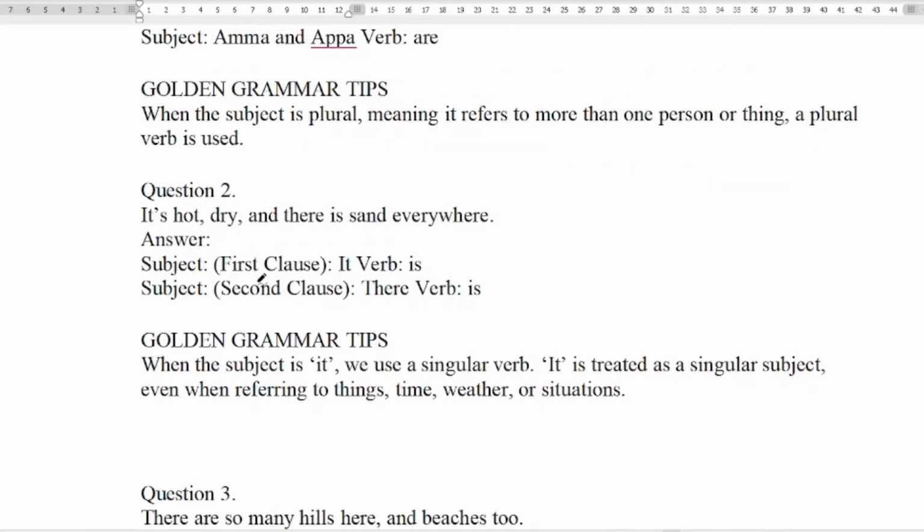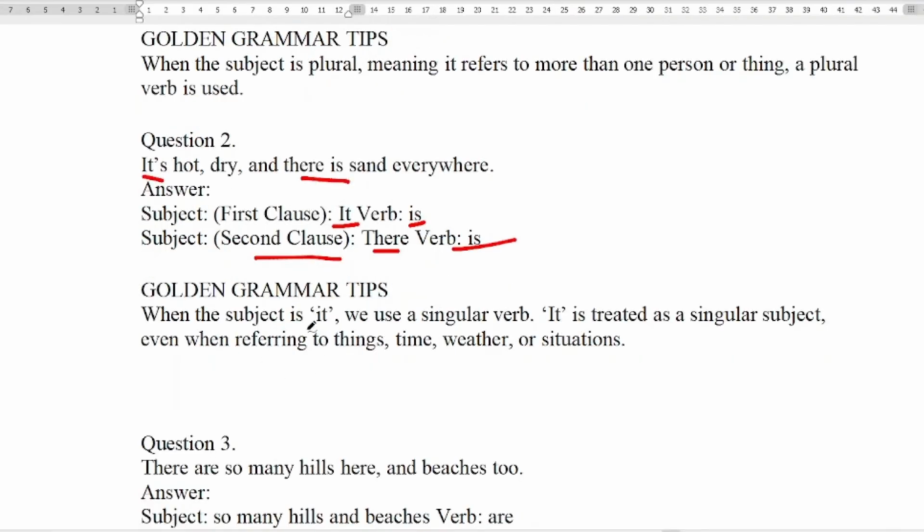It's hot, dry. So here it is the subject and is the verb, and in the second clause there is the subject and verb is. It is. So when the subject is it, we use a singular verb. It is treated as a singular subject even when referring to things, time, weather or situation. If it is referring to time, weather or situation, we are considering it as singular.